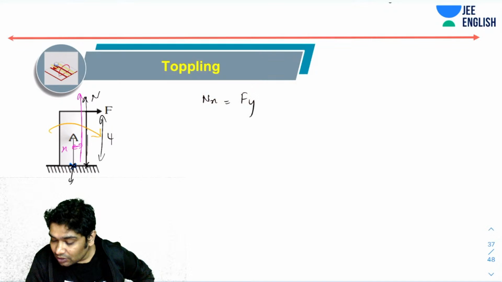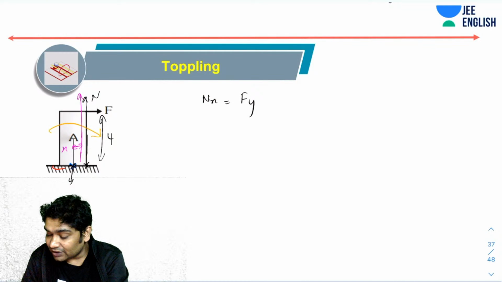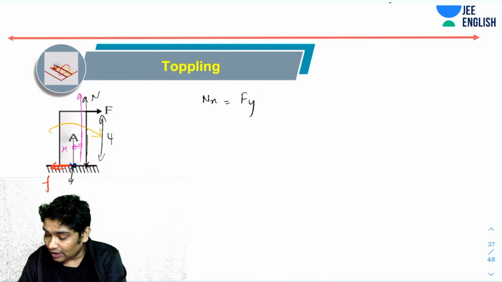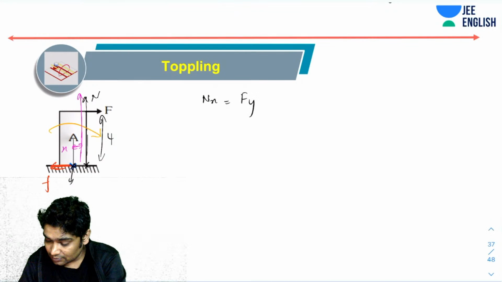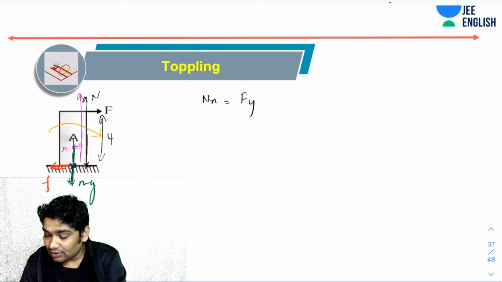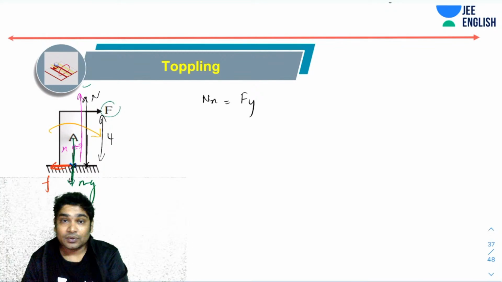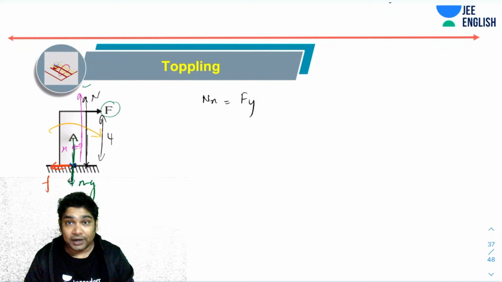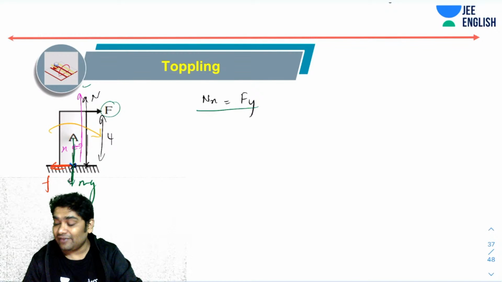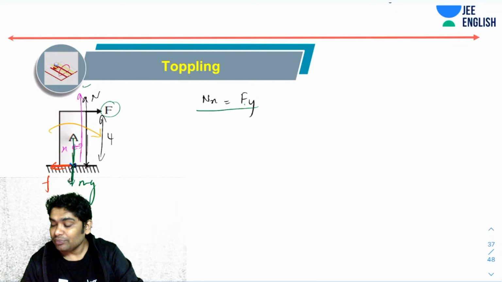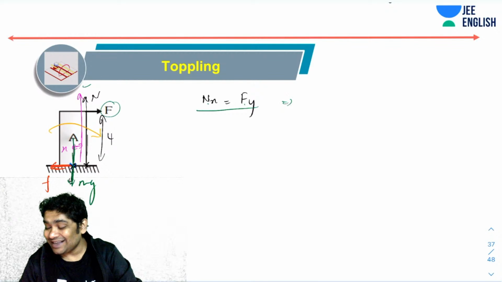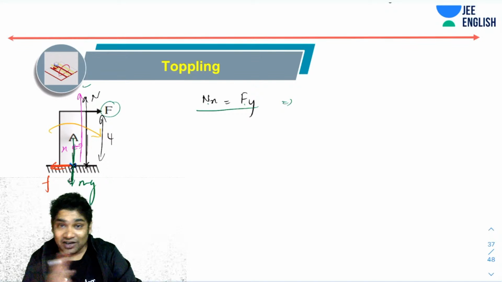If you made the FBD of this, you would have had four forces: friction, Mg, N, and F. Taking torques about the bottommost point, you would have realized that Nx equals Fy. This is the amount by which your N would have shifted.